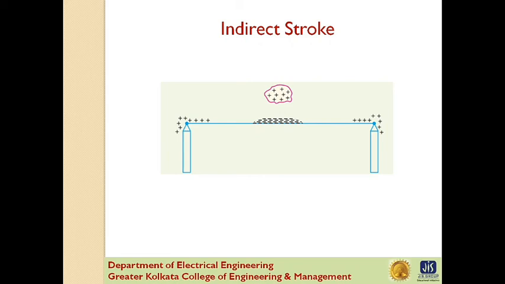When the cloud discharges to earth or to another cloud, the negative charge on the wire is isolated as it cannot flow quickly to earth over the insulator. The result is that the negative charge rushes along the line in both directions in the form of traveling waves. It may be worthwhile to mention here that the majority of surges in a transmission line are caused by indirect lightning stroke.